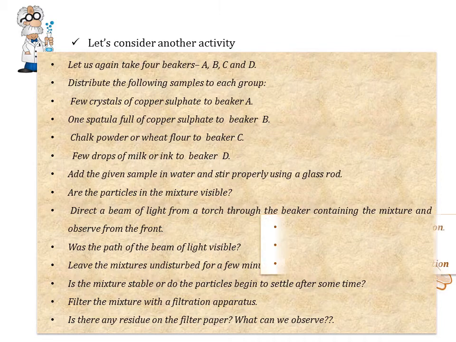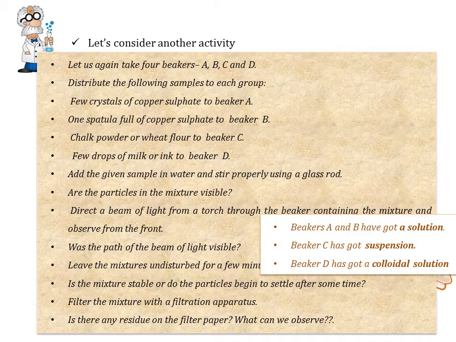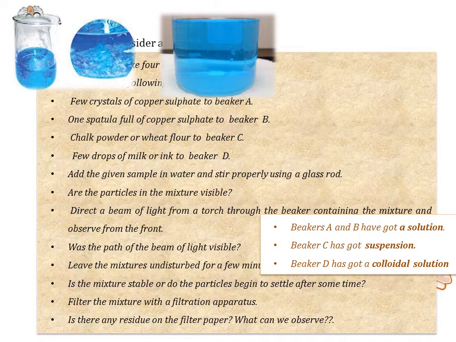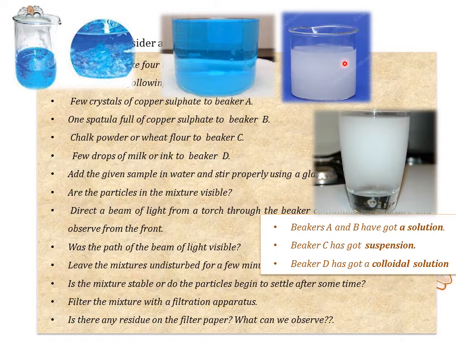What can we see? We can see that in beakers A and B, where we added copper sulfate crystals and copper sulfate powder, we have obtained a solution. Now in beaker C, where we added chalk powder, we have received a suspension, and in beaker D, where we have added milk, we have got a colloidal solution. So let's see more about the solution, suspension and colloidal solution in the following slides.